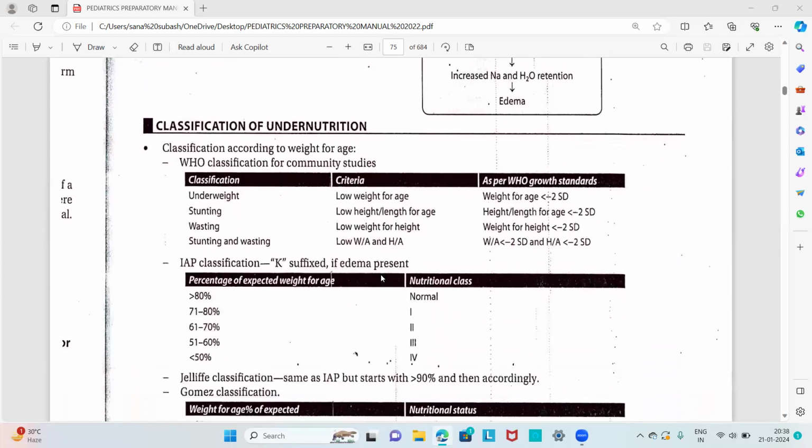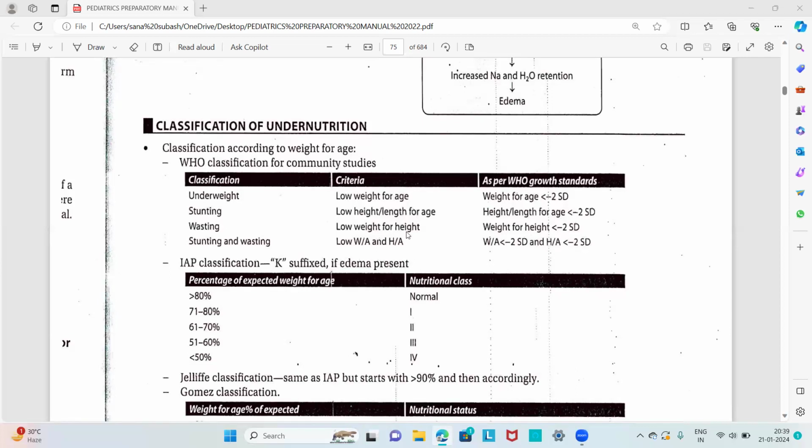Then about the classification of undernutrition, we have classification according to weight for age. That is the WHO classification for community studies. Underweight is classified as low weight for age, that is weight for age less than -2 standard deviation. And stunting is defined as low height or length for age, that is height or length for age less than -2 standard deviation.